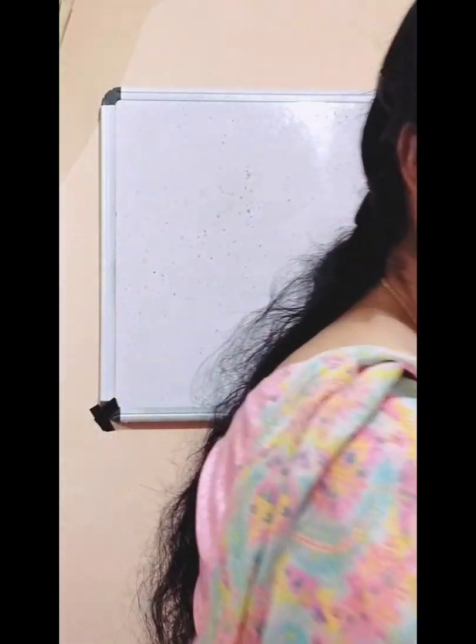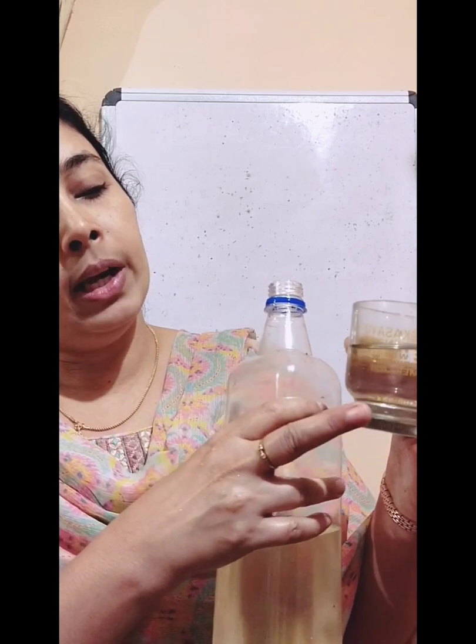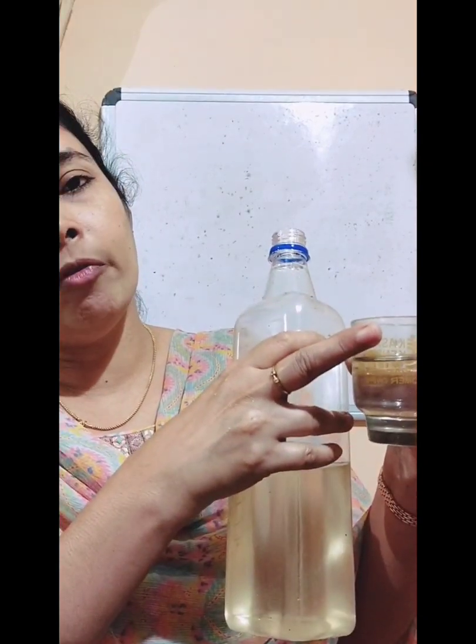Now I am taking some oil. So you look whether oil is soluble in water or not. This is some coconut oil and I am going to pour this coconut oil into this water. When I pour, the oil will come to the top of the water.